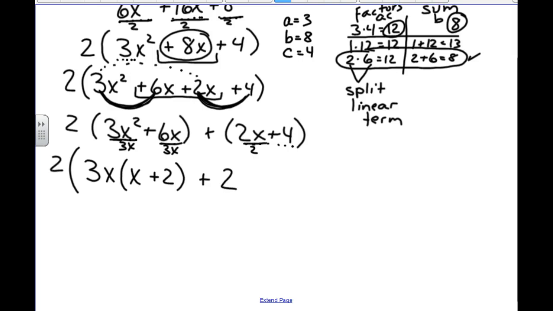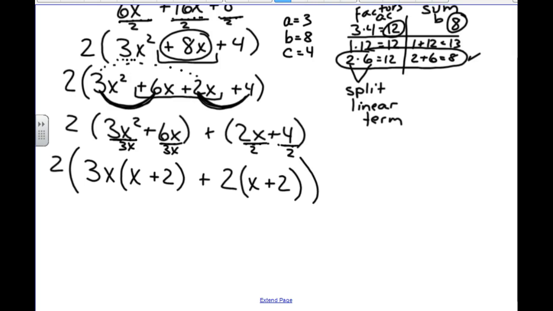The 2x can be divided by 2 and the 4 can be divided by 2. It's their greatest common factor. When I divide the 2x by 2, I'm left with x, 1x. And when I divide the 4 by 2, I'm left with 2. Now at this point, you can look at it and you'll know if you're right.